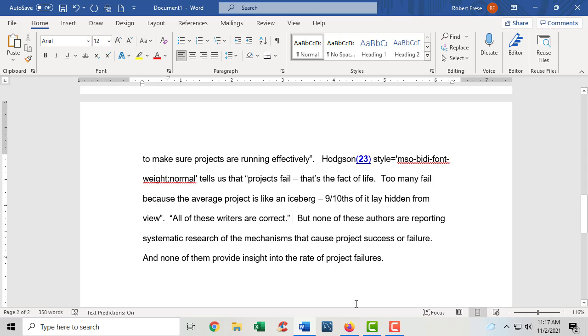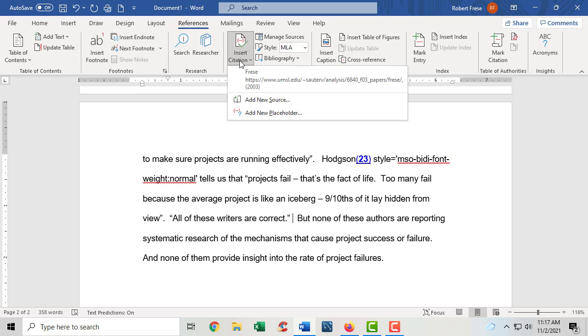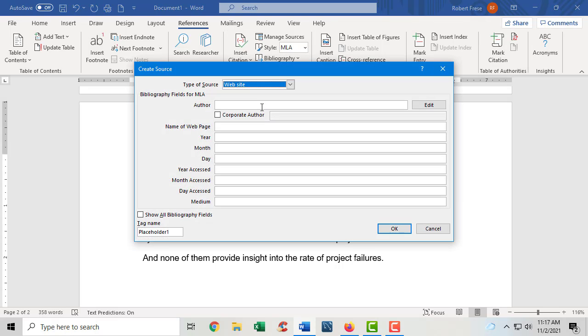I'm going to put in the same UMSL site, but I would have another website. So here again, I go to references, insert citation. I can do a new source. The author is Flintstone. I'm going to put in the web page URL, even though it says don't do that.